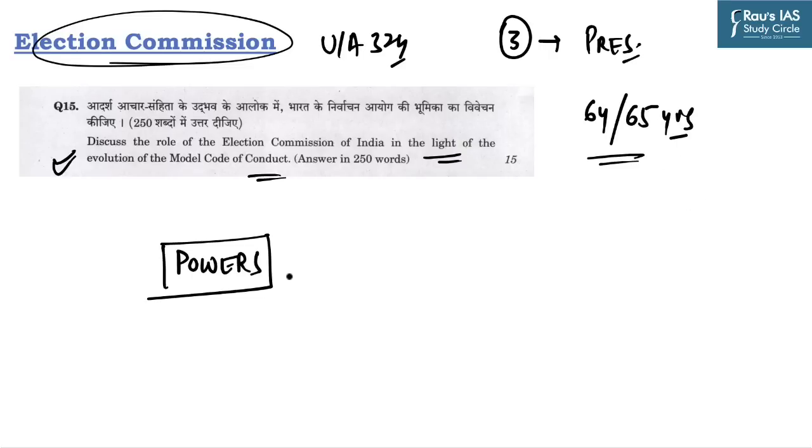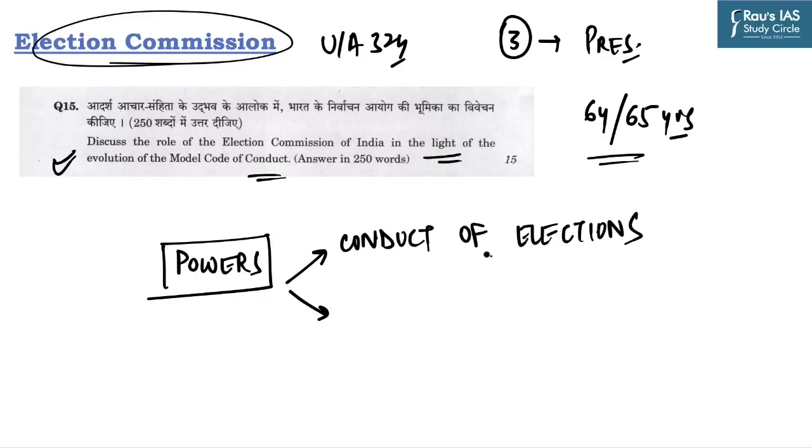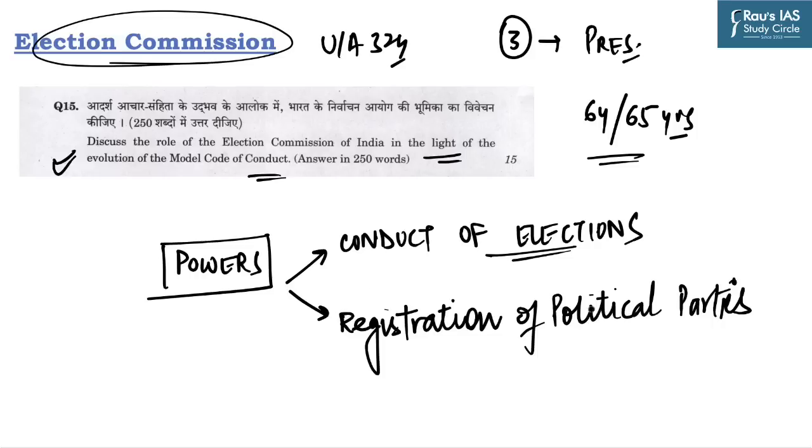Now what are the powers of the Election Commission? The first one is to conduct the elections in the country, both at central level and state level. And to conduct elections for the local bodies, the state election commissions are constituted for that purpose. The other function is registration of political parties under section 29A of the Representation of the People Act 1951. So these are the broad powers conferred on the Election Commission by the Constitution of India.